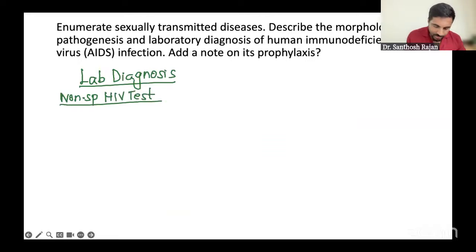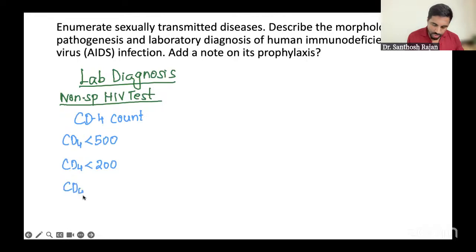In that, the first point you're going to mention here is the CD4 count. This you're going to enter. The CD4 count can go less than 500, less than 200, or less than 50. We've discussed many times that when the CD4 count is less than 50, the risk of which diseases is very, very common. One is tuberculosis. You can get candidiasis. You can get herpes.